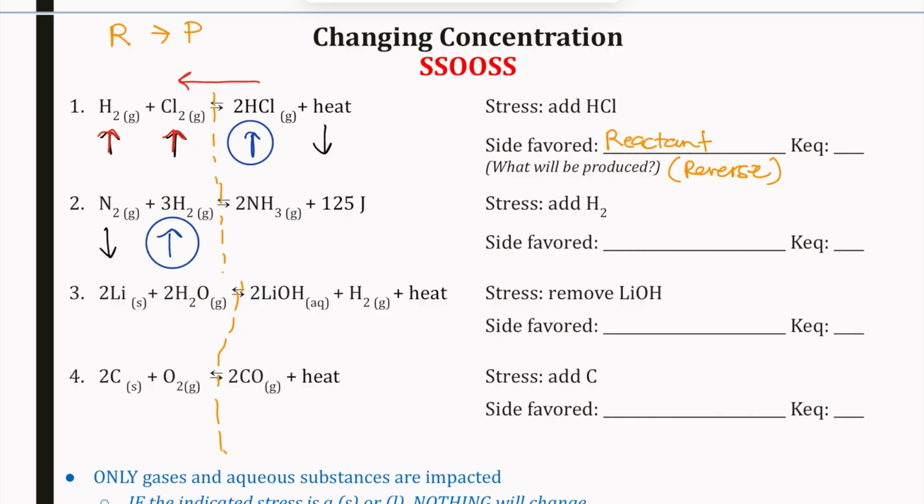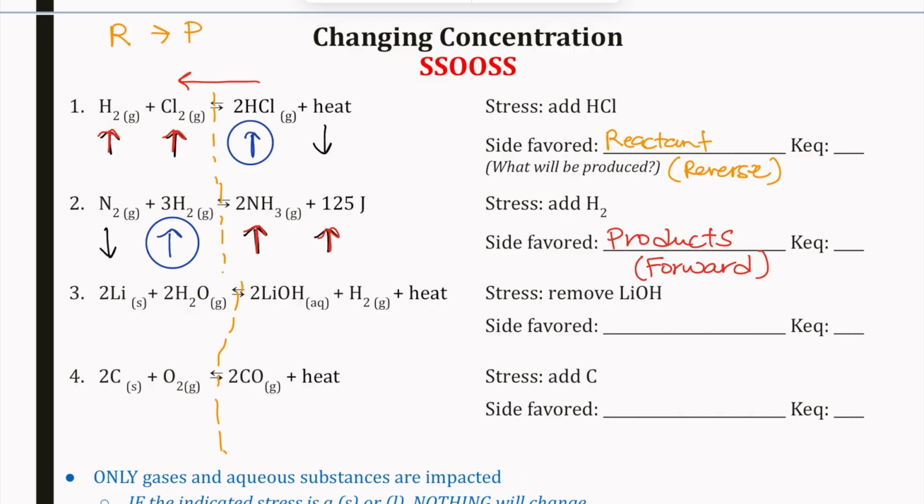Then opposite side same, my NH3, ammonia, is going to go up. That also means that we would have more heat. But what side now is going to be favored? We are going to have more of those products being produced, so products are going to be favored, because that forward reaction is going to be happening more.